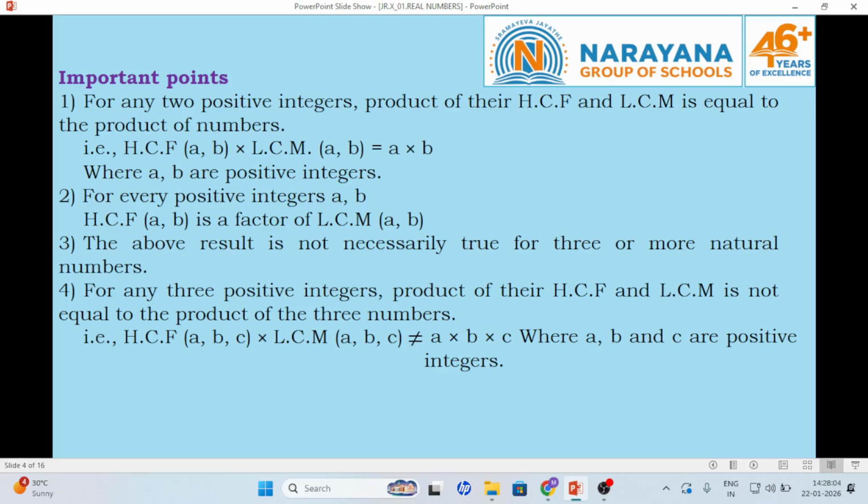So let us check the HCF and LCM of two numbers. As you know, the product of HCF and LCM is equal to the product of the numbers. It is applicable only when there are two numbers, not when there are more than two numbers. If the numbers are positive, generally the HCF is a factor of the LCM.